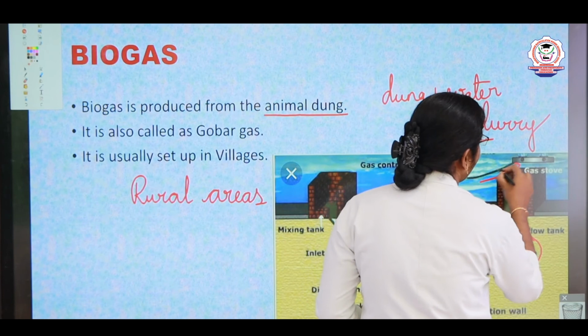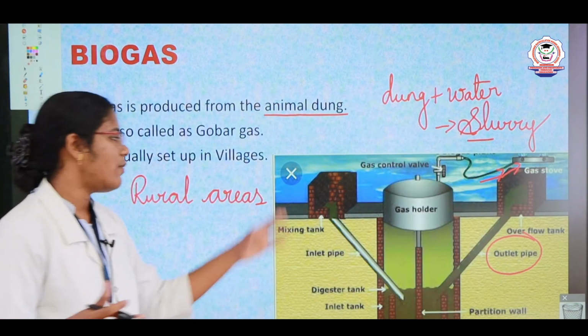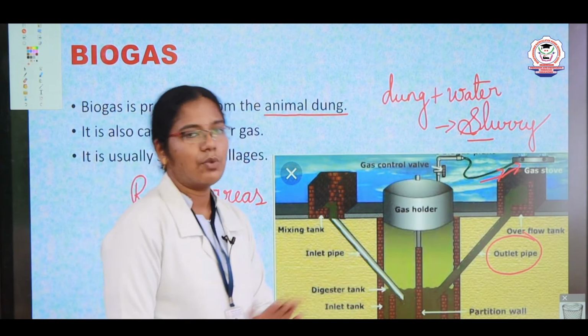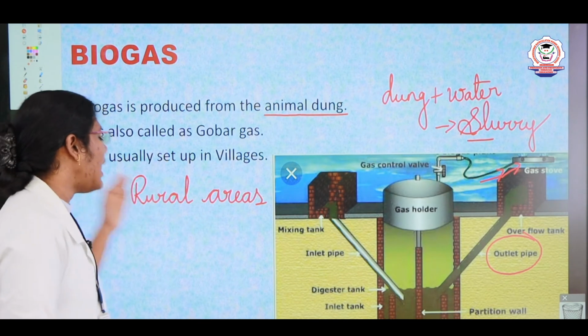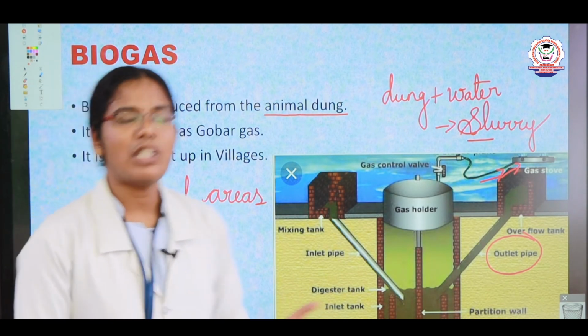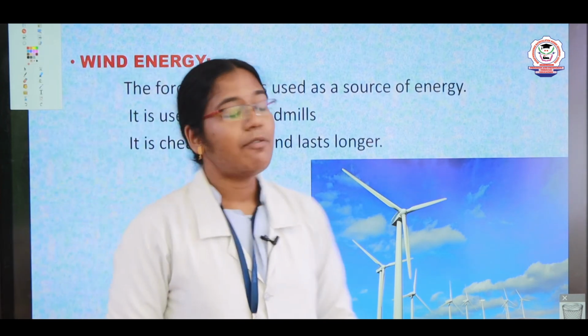Here we will connect it to the gas stove, and with the help of this gas we will cook and do some other processes also. So generally biogas is used in rural areas. That means it is especially set up in villages. And next we are going to see about wind energy.